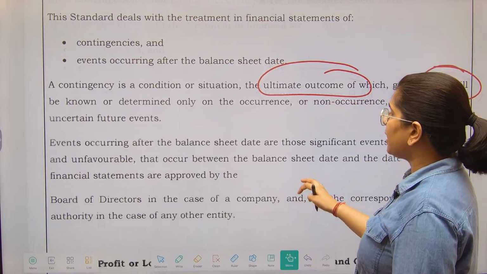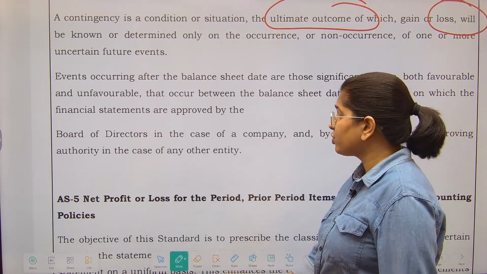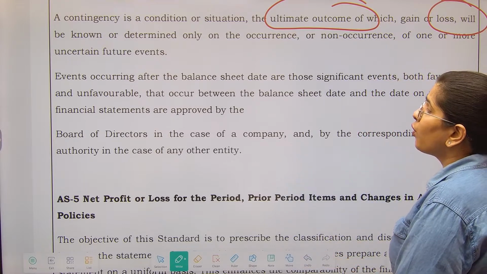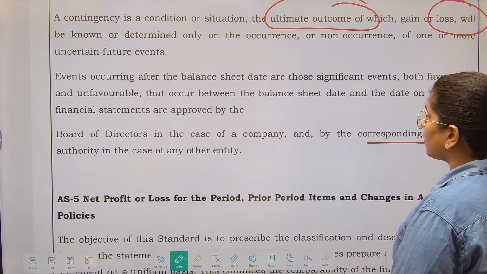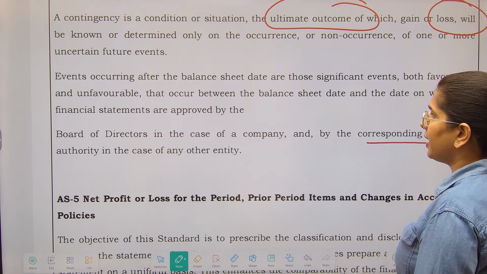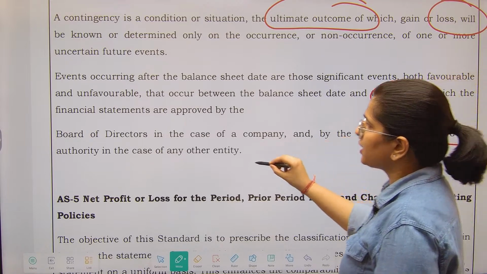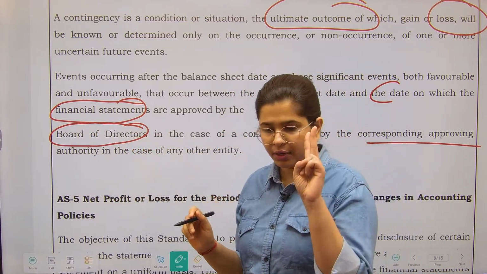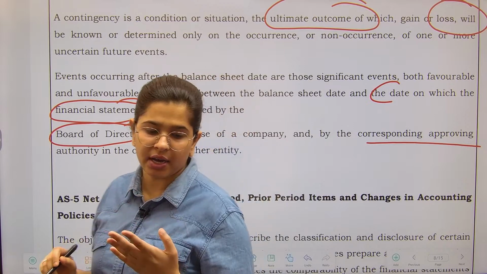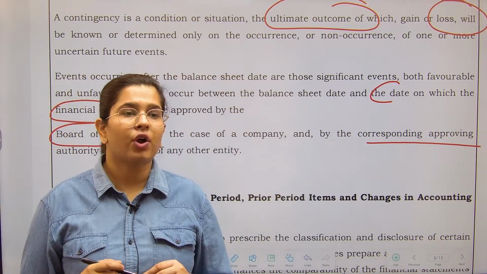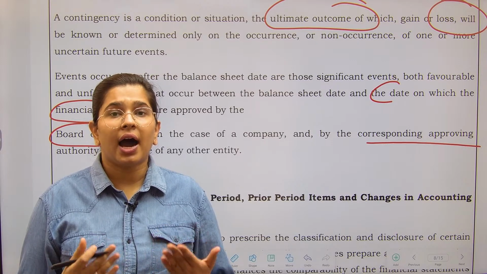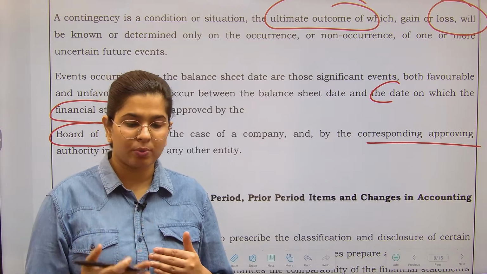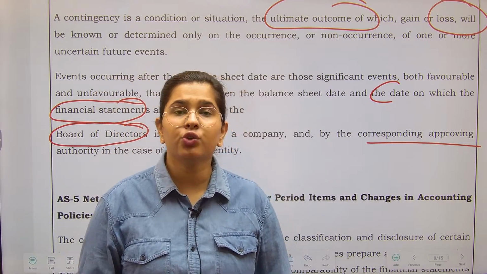And events occurring after the balance sheet date are those significant events which might have both favorable and unfavorable implications, right? So board of directors in the case of a company, and the corresponding approval of the authority in case of any other entity. The date on which the financial statements are approved by the board of directors. See, what we are telling you is there are two kinds of situations, contingencies and the events occurring after the balance sheet date. In case of contingencies, your accounts have been formalized, आपके accounts तो बन गए हैं on 31st March. Now you need to disclose them.